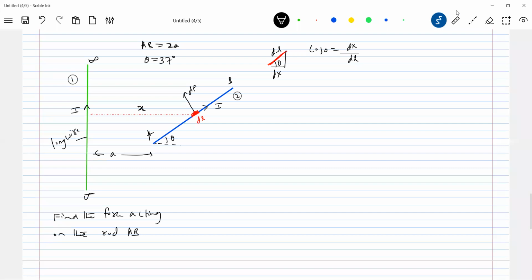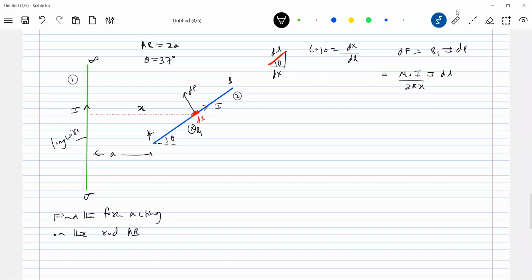Okay, let's write the force on this element. So what is the field at this point? Let it be B1. So what is B1 equal to? So dF is equal to B1 into current I into dl, no? dl is the length of that element and dF is the force acting on that small element in the wire AB. So further, what is B1? Mu naught I by 2 pi x, into I dl.